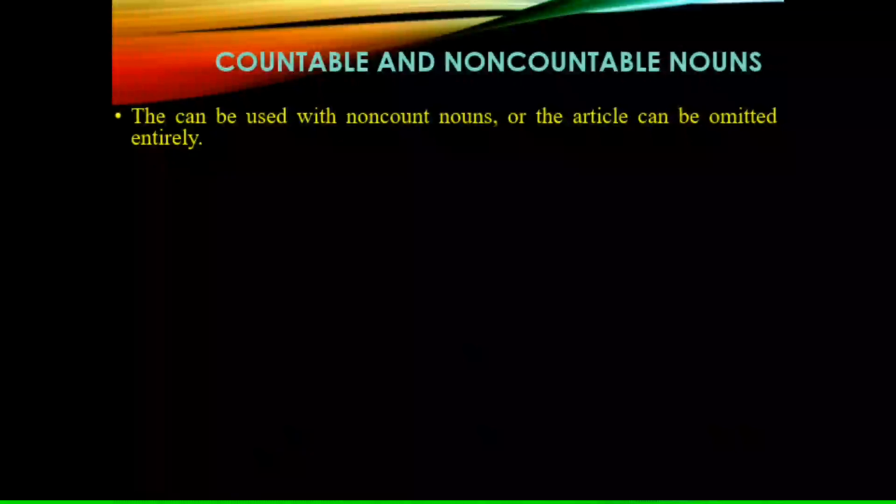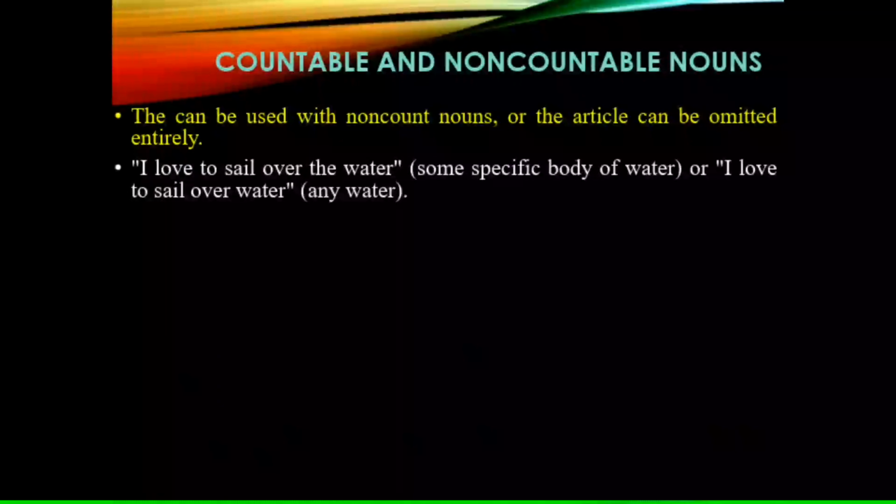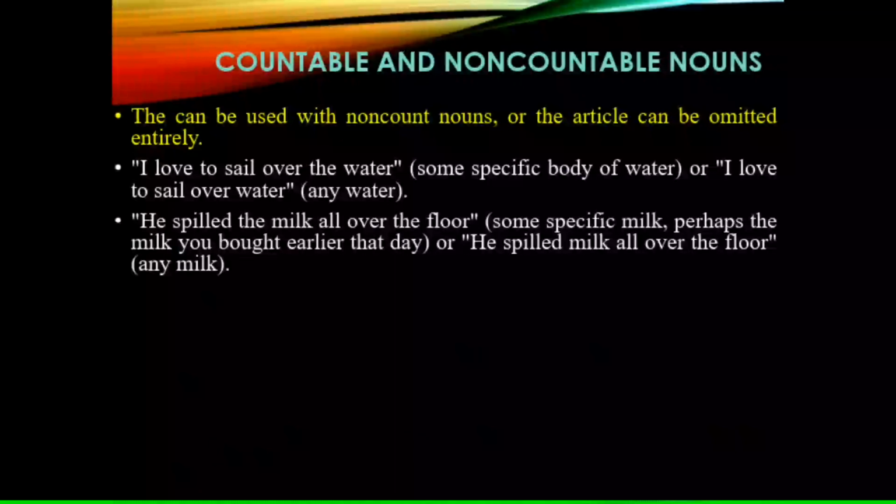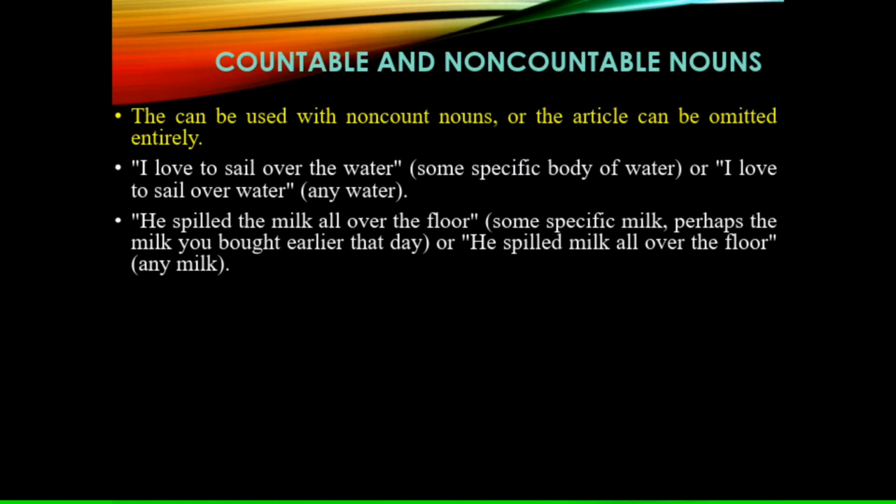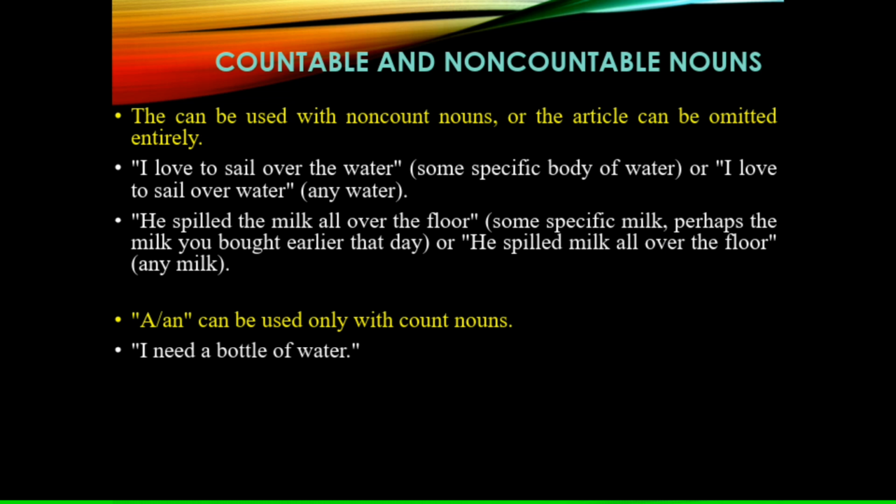So now we will know something about countable and non-countable nouns. The can be used with non-countable nouns, or the article can be omitted entirely. Like, "I love to sail over the water." That is, some specific body of water. Or I can say, "I love to sail over water." That means any water. "He spilled the milk all over the floor." Some specific milk, perhaps the milk you bought earlier that day. Or "He spilled milk all over the floor." That means any milk.